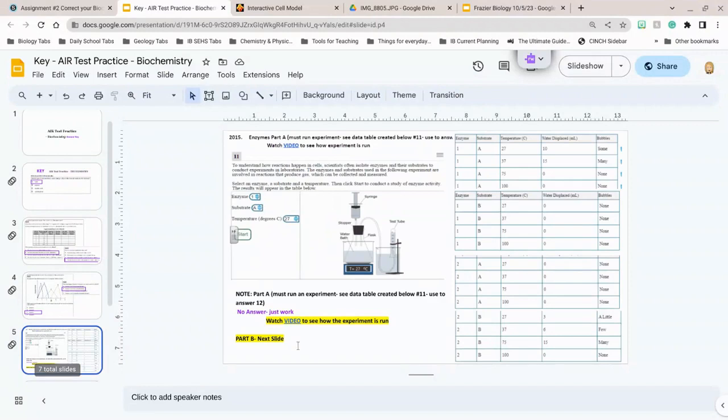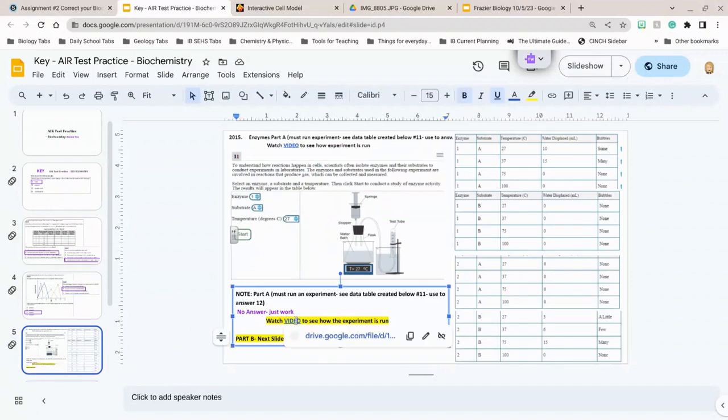When you get down to slide 5, you do need to watch my video here. My video explains what you would have had to do on the air test. Okay, so make sure you click on that video, and that helps you with the next question. So really, question 11, you couldn't do anything on. I already did all the data for you. These are my screenshots of my data.